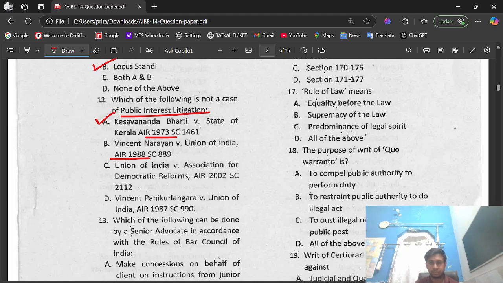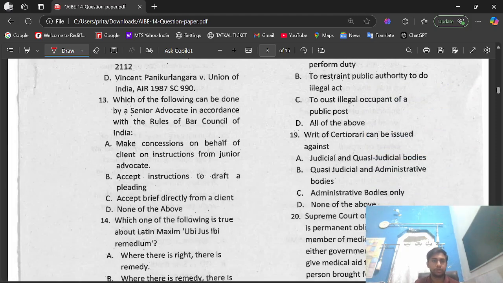Question number 13. Which of the following can be done by a senior advocate in accordance with the rules of Bar Council of India? Option A, make concessions on behalf of client on instructions from junior advocate. Option B, accept instructions to draft a pleading. Option C, accept brief directly from client. Option D, none of the above. And the right option is option A, make concessions on behalf of client on instructions from junior advocate.